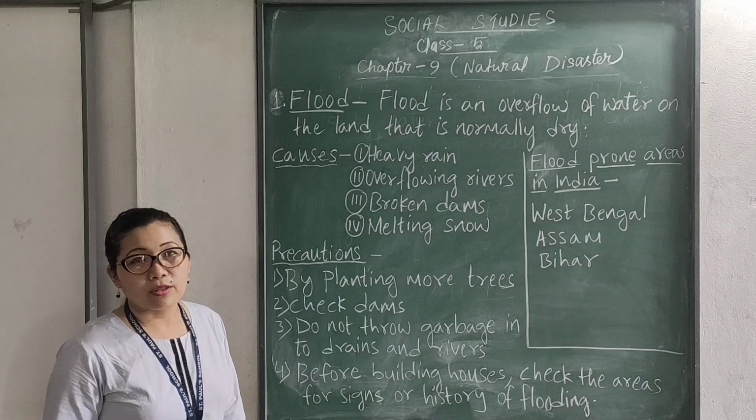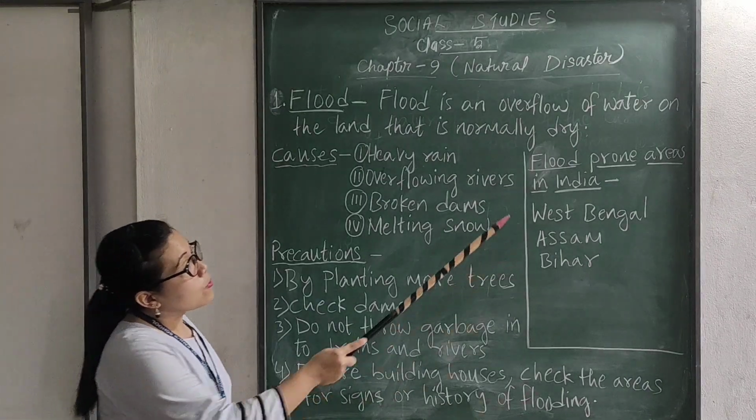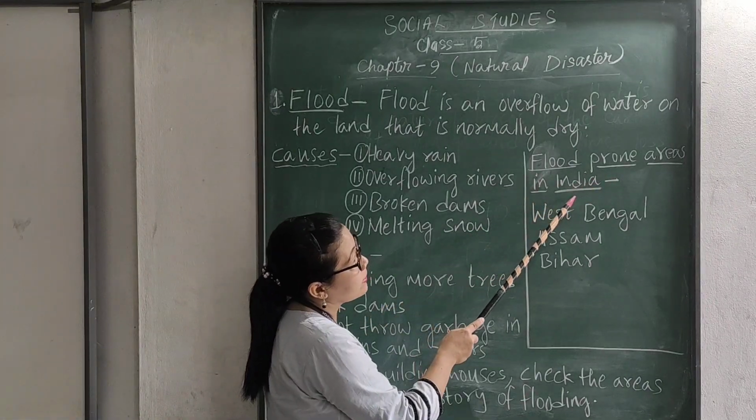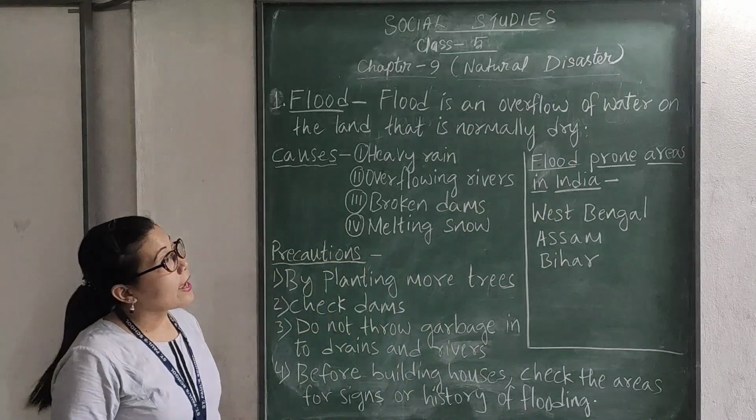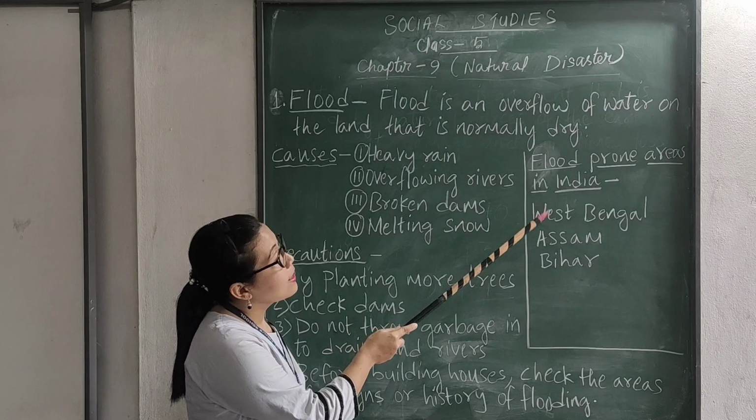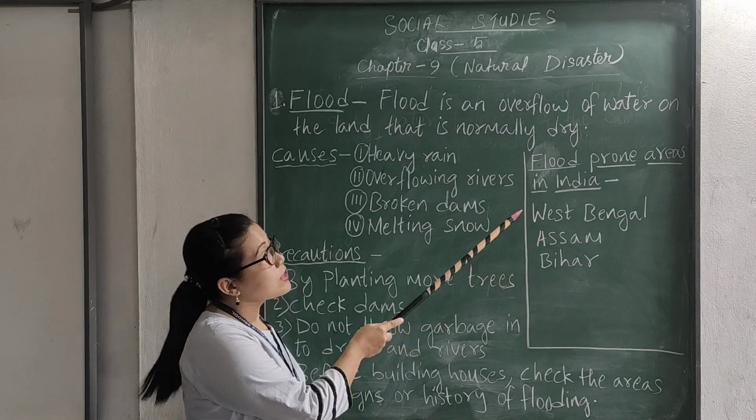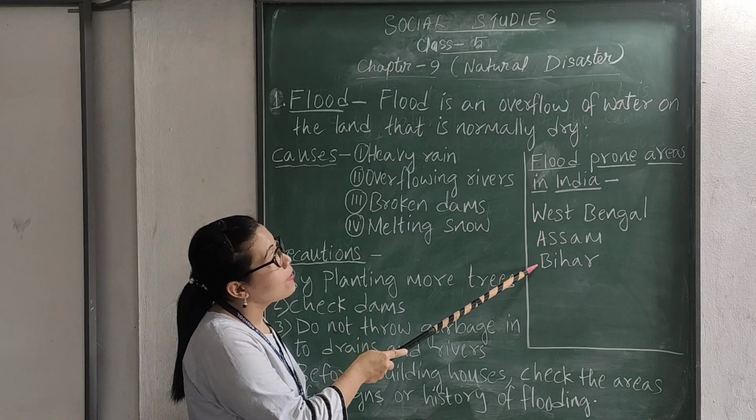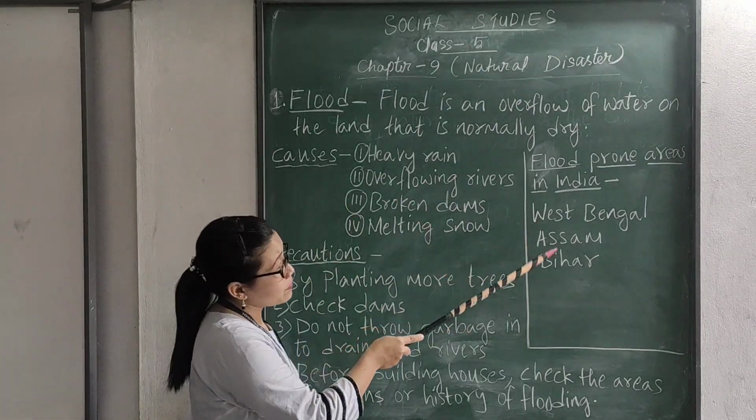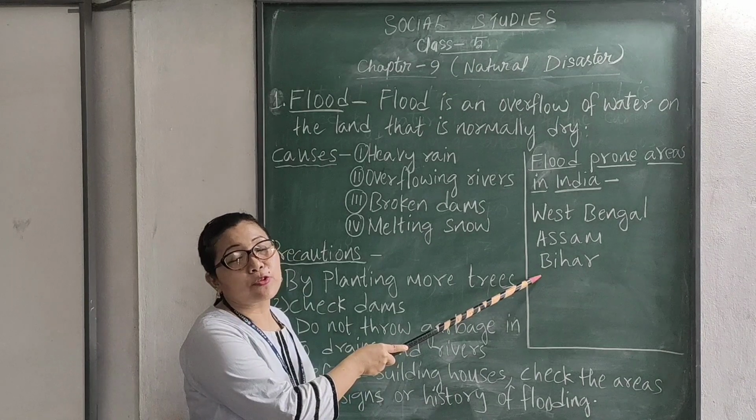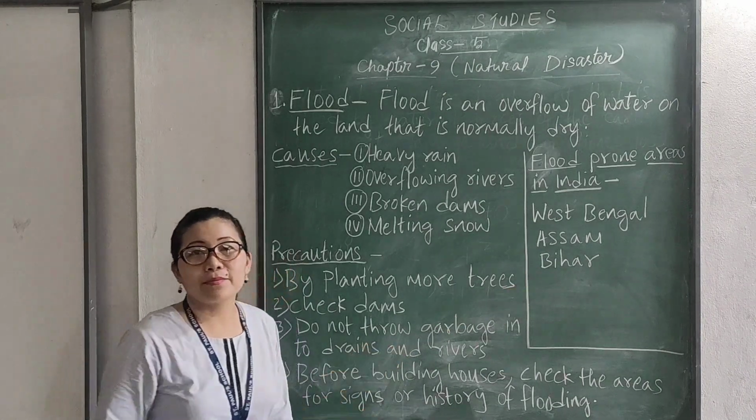Understand? Now, flood-prone areas in India. In India, which states are the flood-prone areas? Okay? West Bengal, Assam, Bihar. West Bengal, Assam, and Bihar experience flood every year because Ganga and Brahmaputra overflow. Okay?